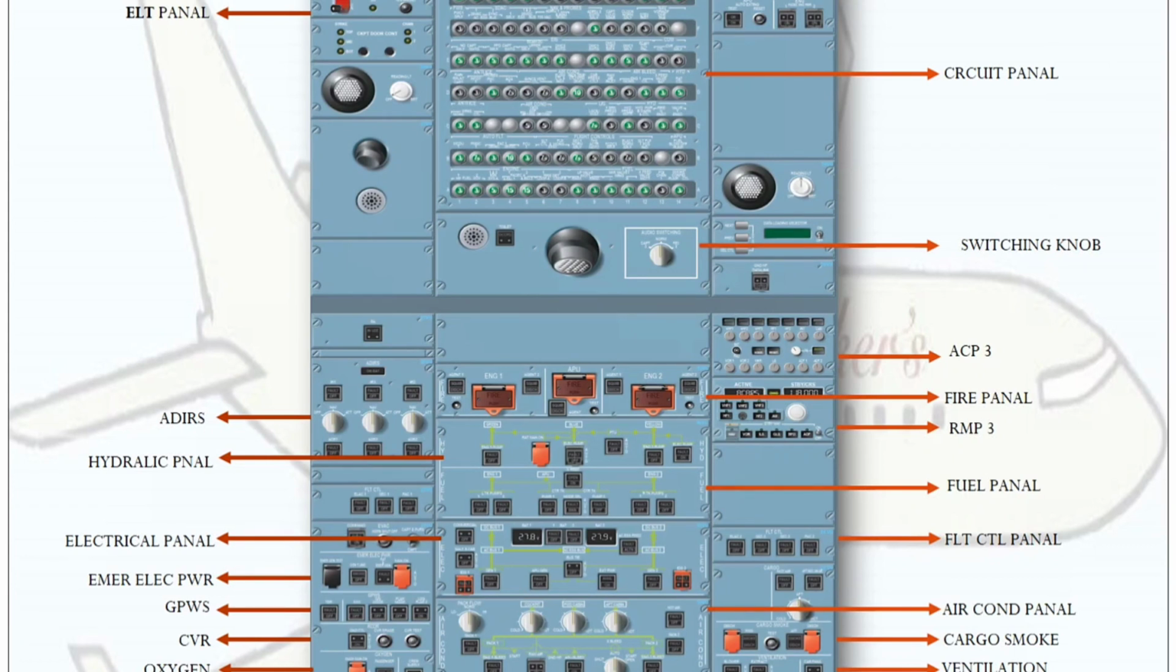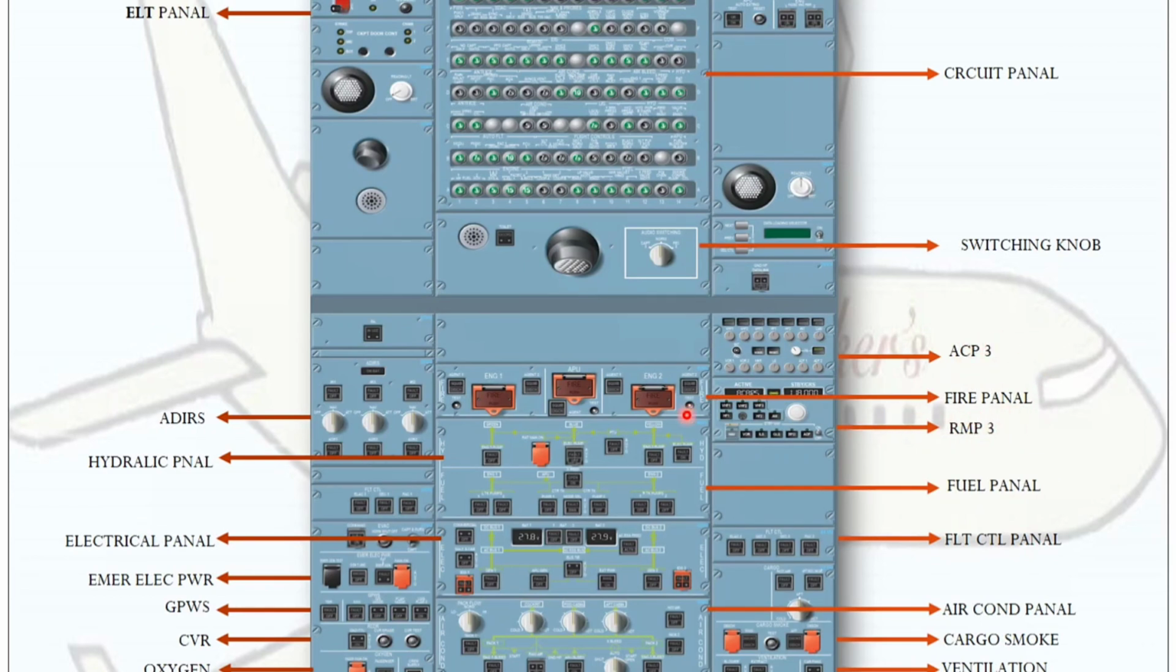Next is exterior lights, that is landing lights, taxiway lights and logo lights. These all are toggle switches. Next one is the maintenance panel. These are all push buttons for maintenance use. This is the primary circuit breakers. This is a circuit breaker panel and switching knob. Then ACP3 and RMP3, this is standby.